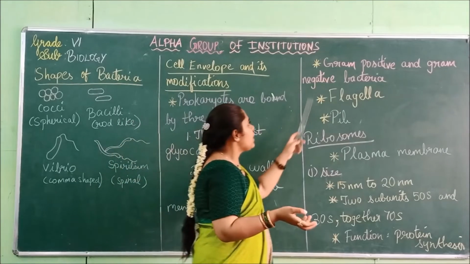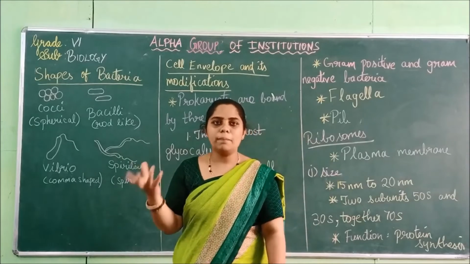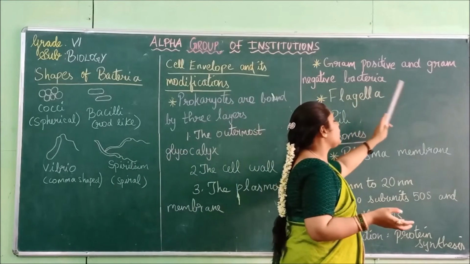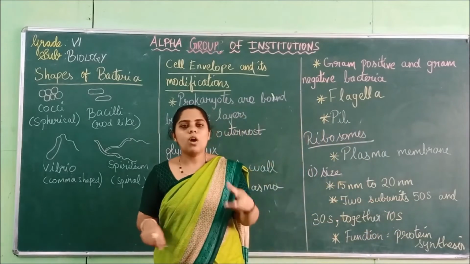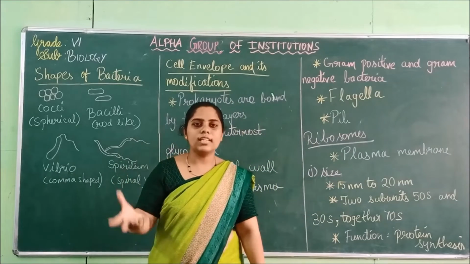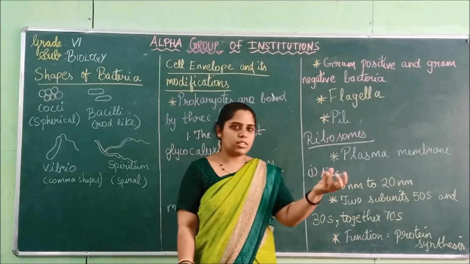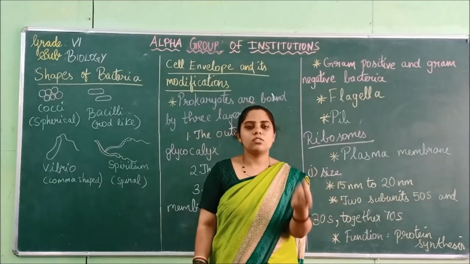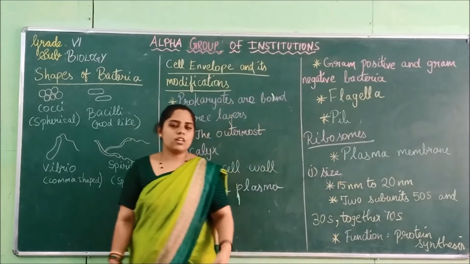And next, bacteria are divided into two major parts: gram-positive bacteria and gram-negative bacteria. So what is gram-positive bacteria? It is based on the staining of the bacteria. If you have some stains, it may be a red stain or any other stain. Usually the red color will be containing phenolphthalein. So that stain is called phenolphthalein.